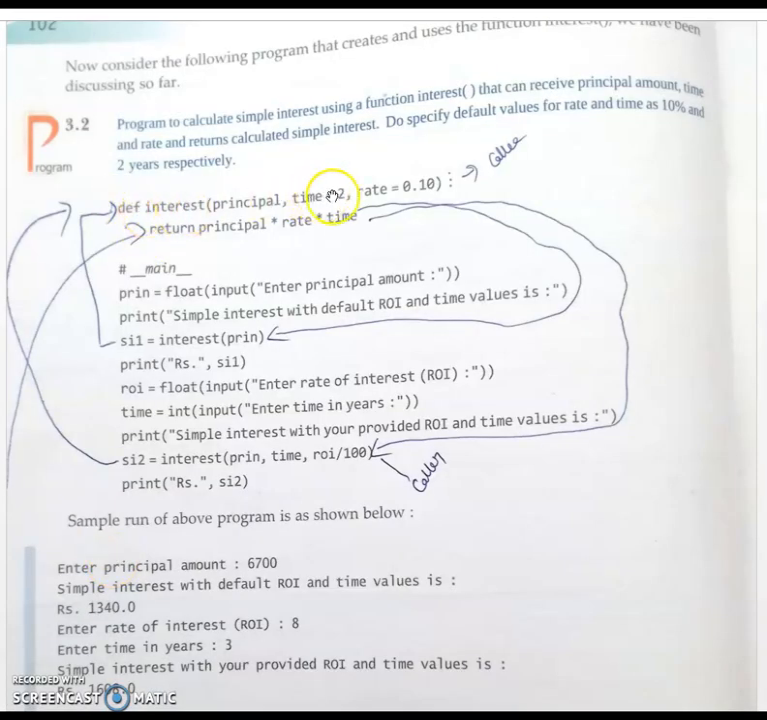First it will read this program. It is a function header, so it will be skipped. Then it will come to the main program. It will read, it will get the principal amount as an input, and it will print this statement string in the terminal. Then it will call the function. So the control calling the function.